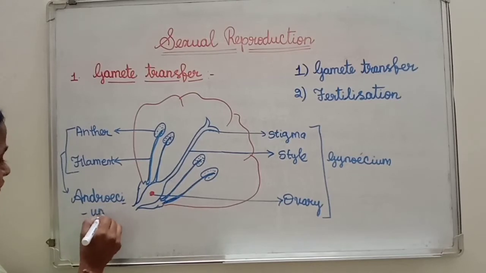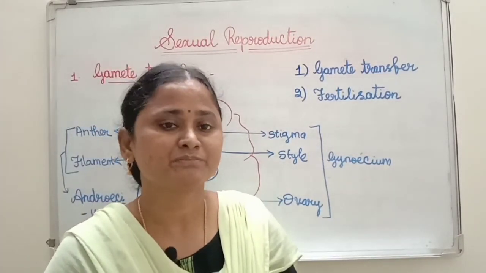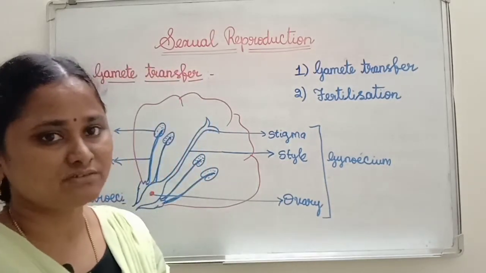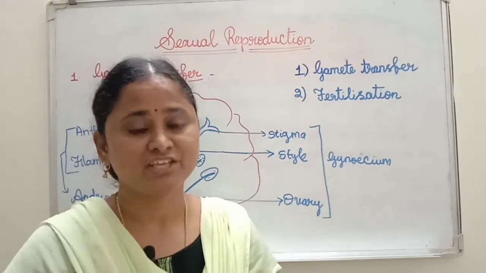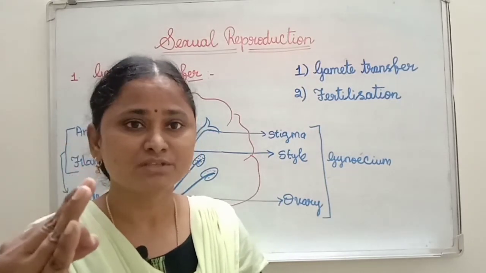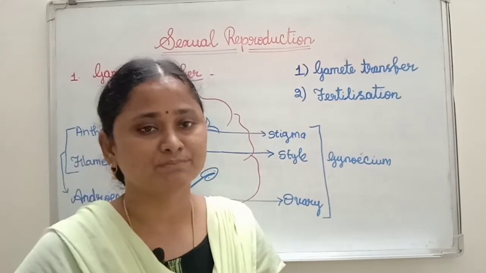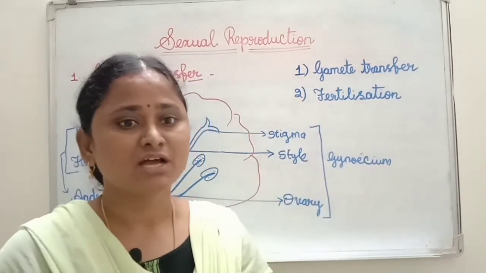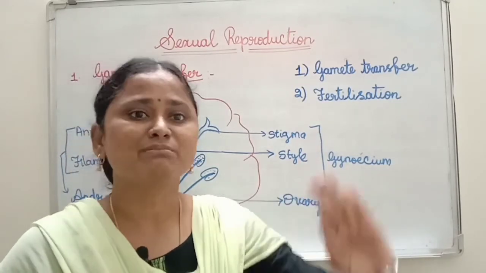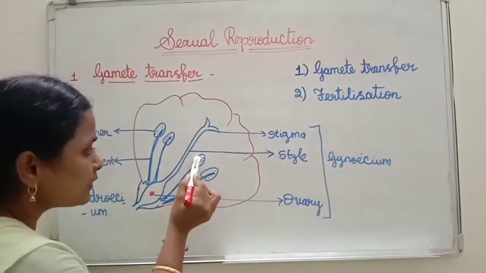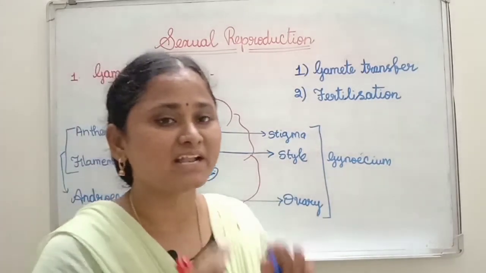Okay. During the pollination process, pollination means what? Transfer of pollen grain from anther to the stigma of the flower is called pollination. In higher plants, sexual reproduction takes place with the help of two modes. One is pollination, and pollination is followed by fertilization. Pollination means transfer of pollen grain from anther to the stigma of the flower.